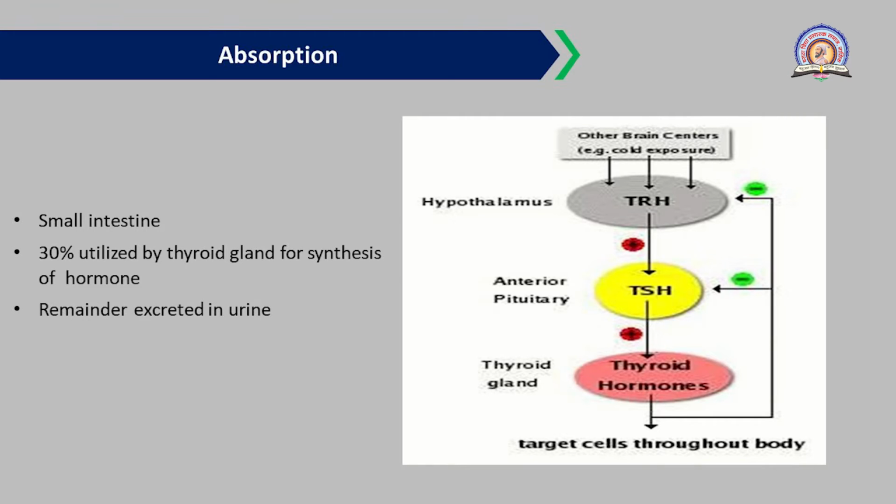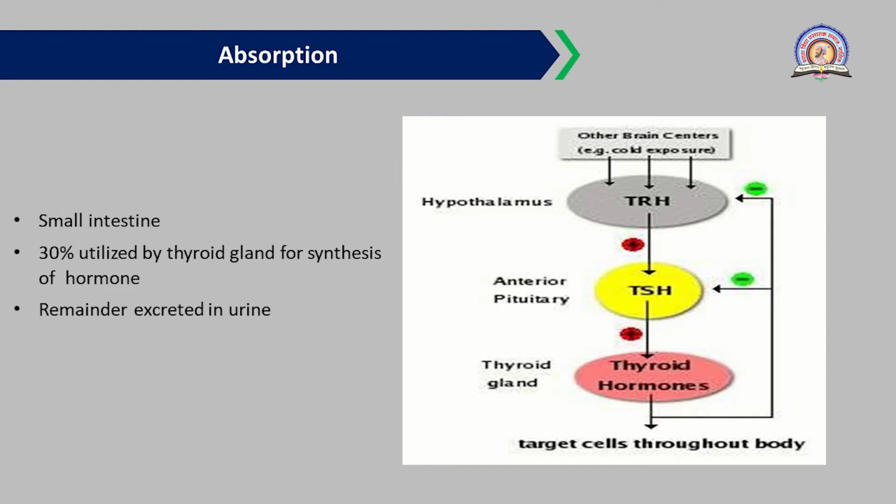The absorption of iodine takes place in the small intestine. First it goes to the stomach and then it is absorbed in the small intestine. But of whatever iodine we consume in the daily diet, only 30% is utilized by the thyroid gland for the synthesis of the T3 and T4 hormones, and the rest of the iodine is excreted in the urine.